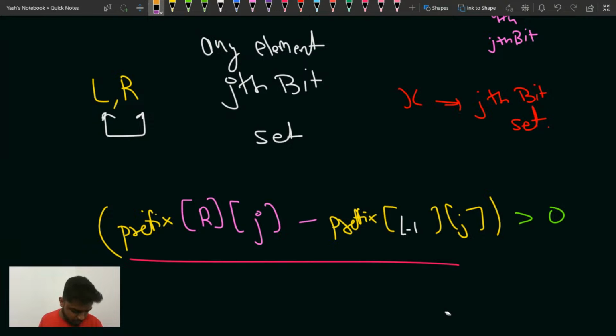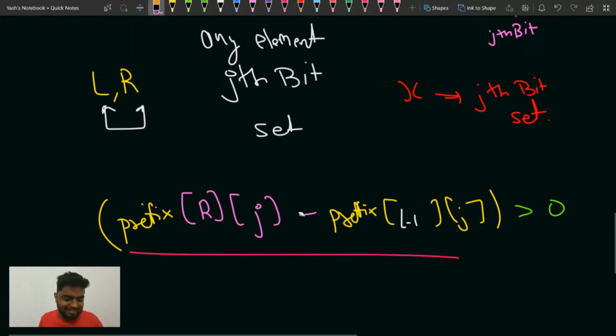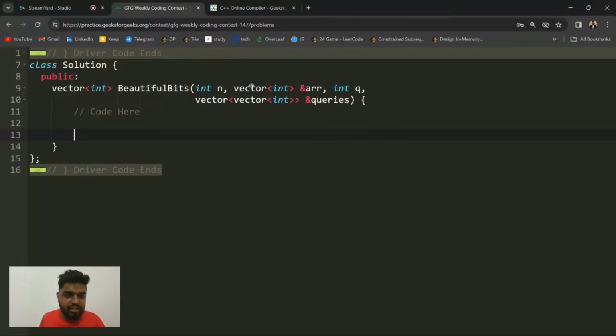Go slow, man. Yeah, I am going slow only. Many people are saying no, some yes, okay. Where to learn this concept from? There is one concept known as difference array.